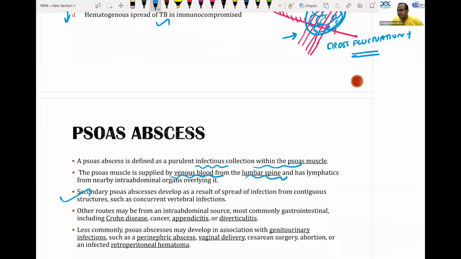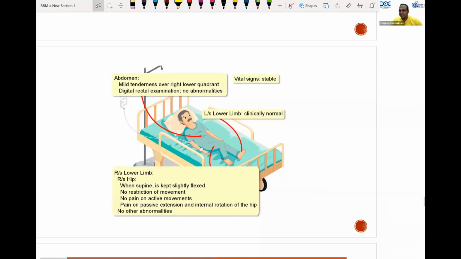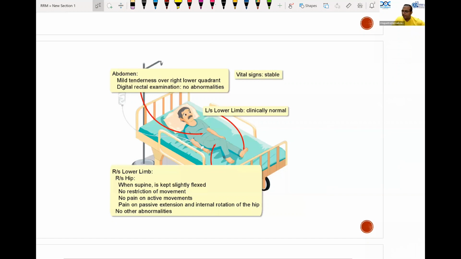Yes, in this I don't know whether option D, most common cause in immunocompromised is hematogenous. That's what the hematogenous cause is also seen. Hematogenous cause of psoas abscess also is seen. Let me find out any reference, because these are not from Bailey and Love. Any other books they have put, I will verify and tell you.